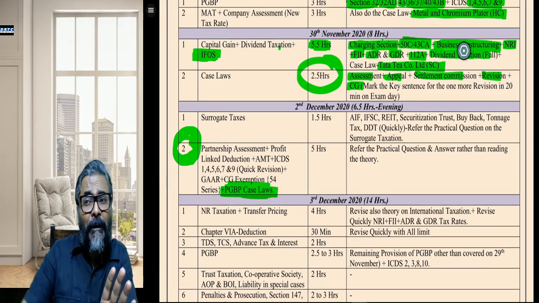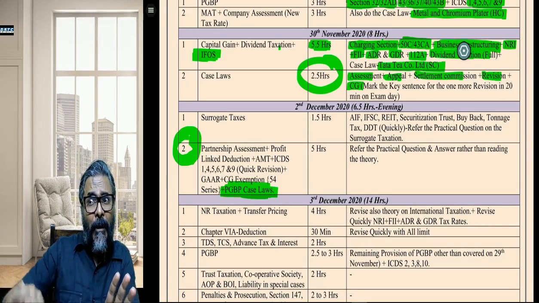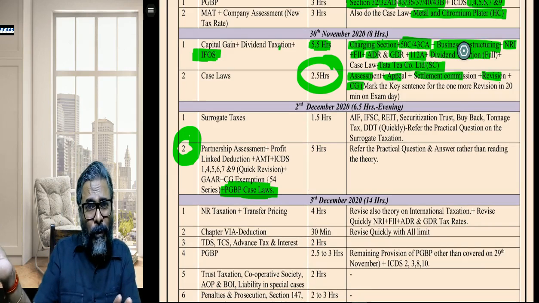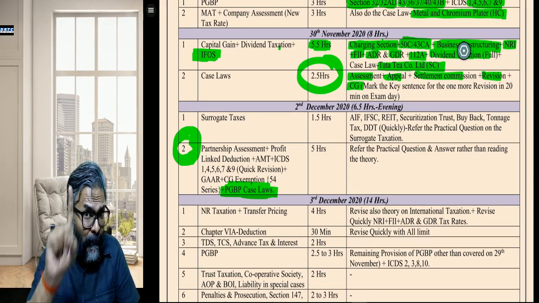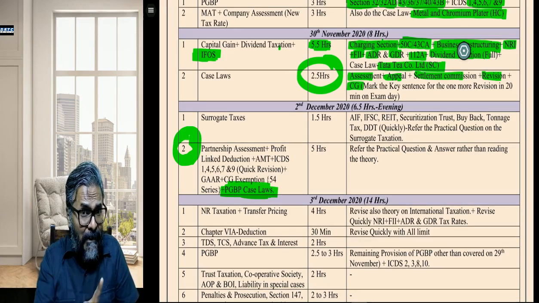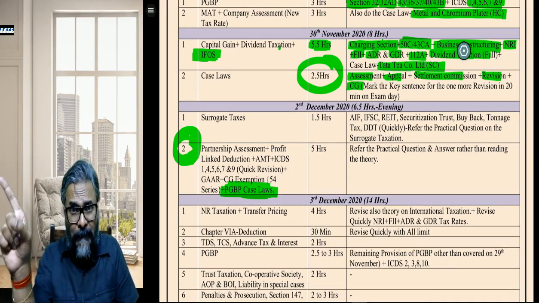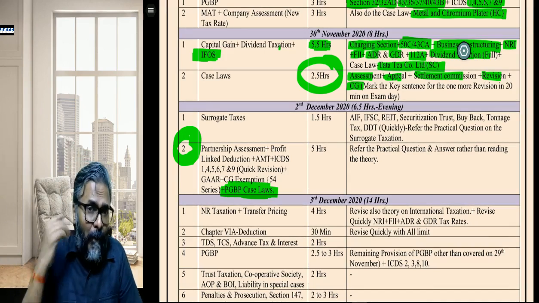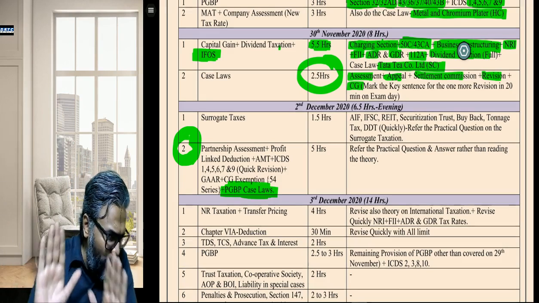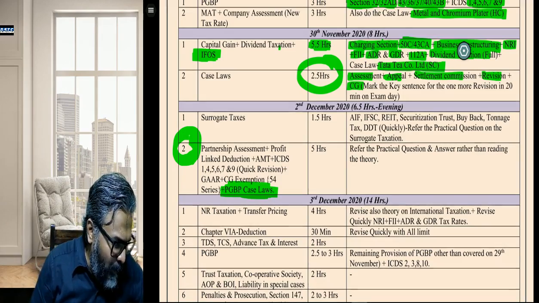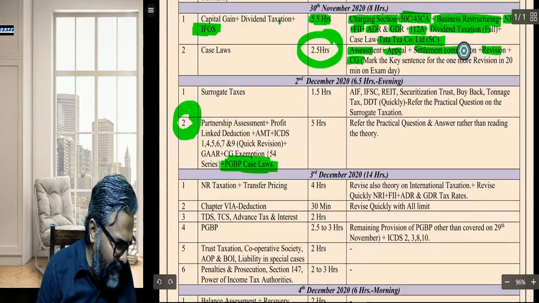Because as we know, the load on ISCA for the old course, or the elective paper for the new course, is very less. So on 30th of November, you can use 10 hours for DT and 4 hours for the elective paper, or stick with 8 hours and 6 hours. Completely up to you. It's your comfort. Now going to 2nd December, students, this is the critical day.